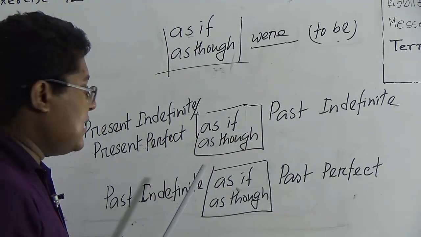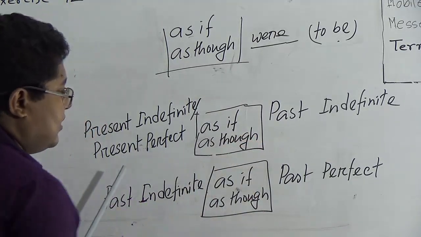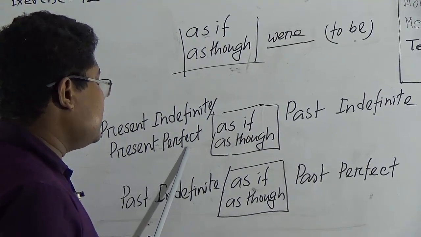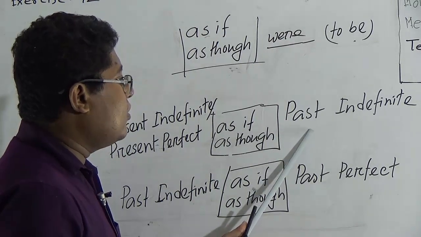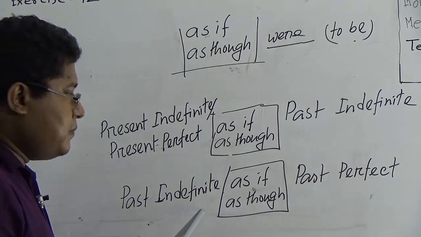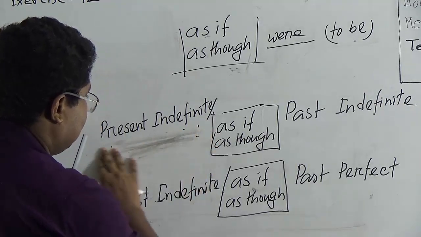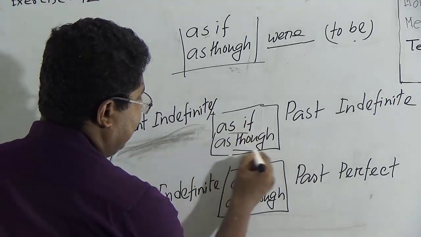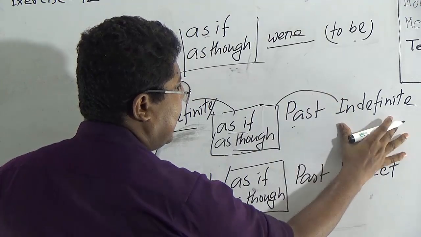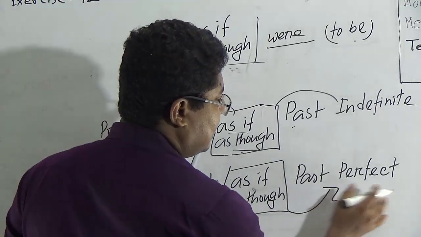What we learned in the last class, I wrote since here. In the sentence I wrote since. The same rule applies: before since, if present indefinite or present perfect comes, after since we make past indefinite tense. And if before since past indefinite comes, we make it past perfect tense. The same rule here, but only this portion is not given. So the same rule for as if, as though: before as if, as though, if present indefinite comes, after as if, as though, we make it past indefinite tense. And before as if, as though, if past indefinite comes, we make it past perfect tense.